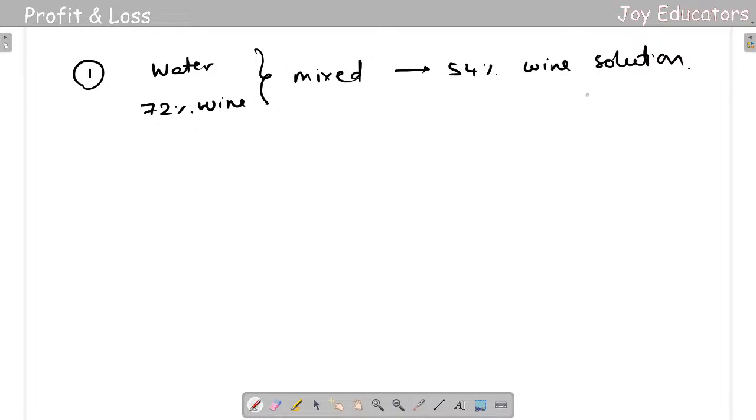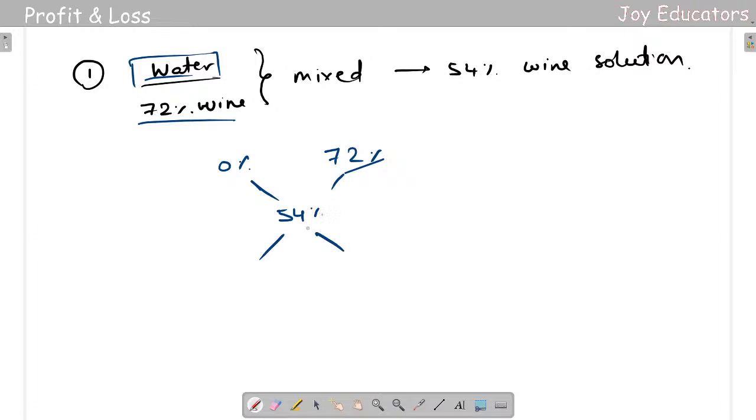Alright, so let me say this answer. It's going to be really simple, Pragya. So first thing first, see here water, they didn't give anything. That means the water's percentage is 0%. And here the wine percentage is 72%. They said that they need to get it for 54%.